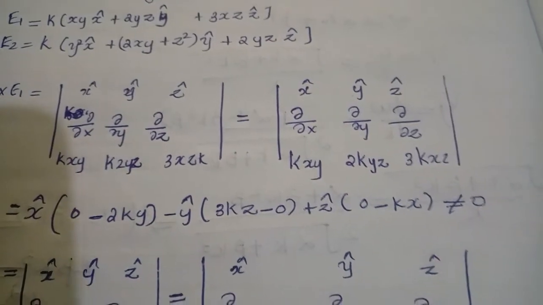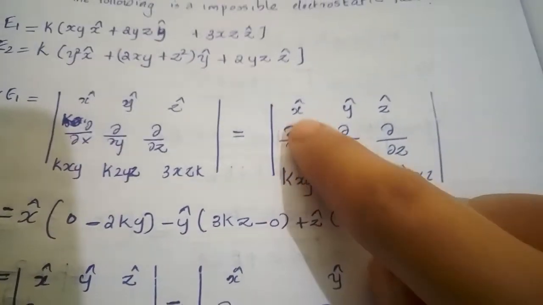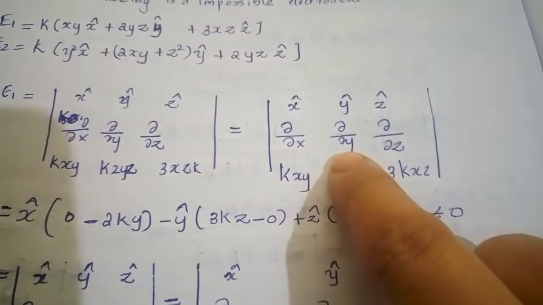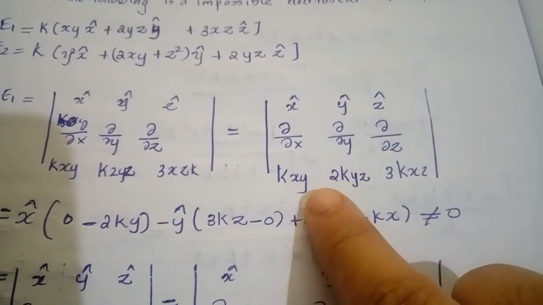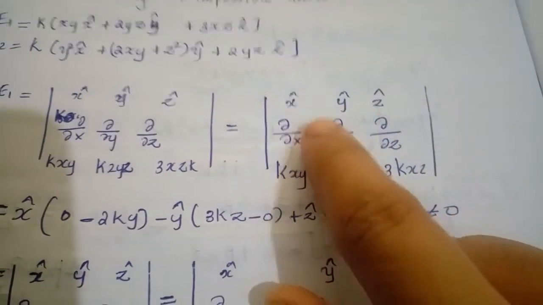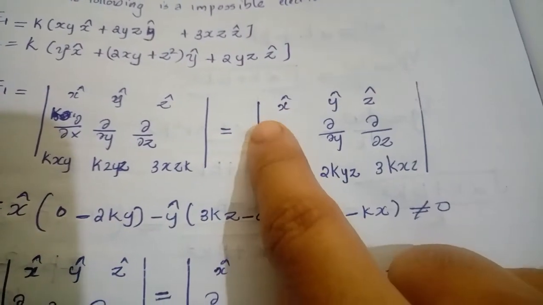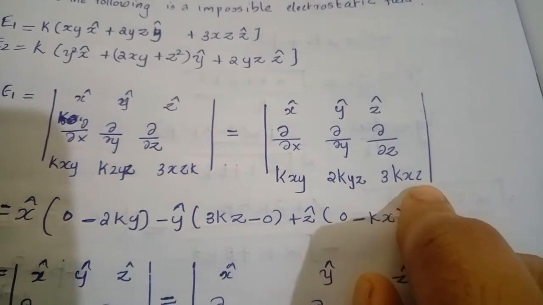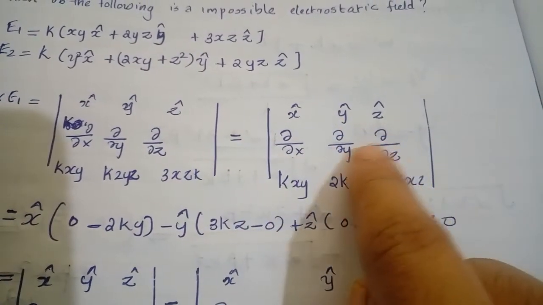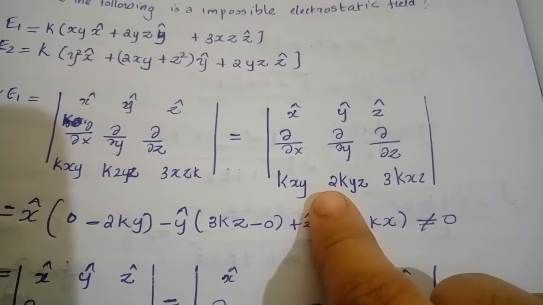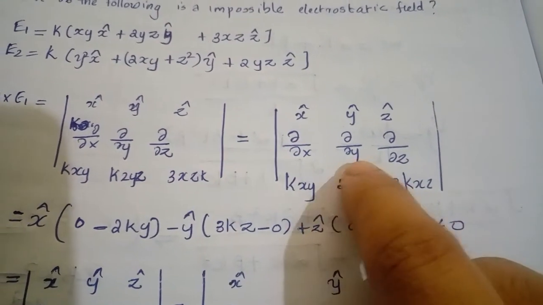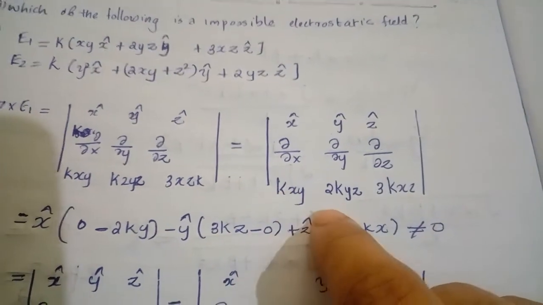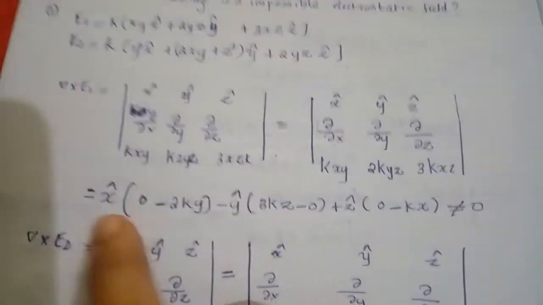How can we find it? x cap into dou by dou y of 3kxz minus dou by dou z of 2kyz, minus y cap into dou by dou x of 3kxz minus dou by dou z of kxy, plus z cap into dou by dou x of 2kyz minus dou by dou y of kxy. Okay, so we get that it is not equal to 0.